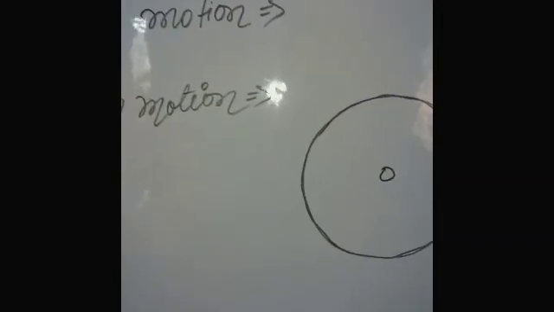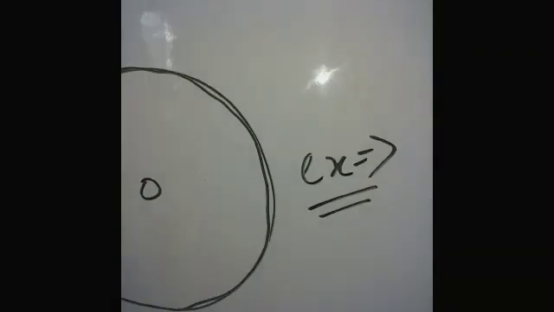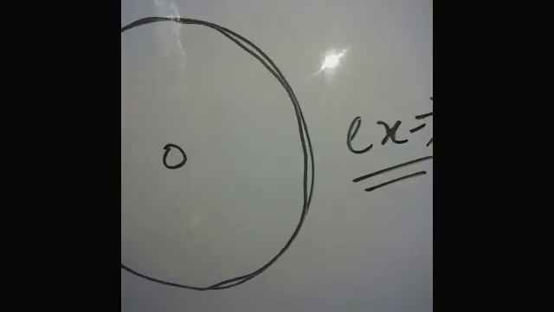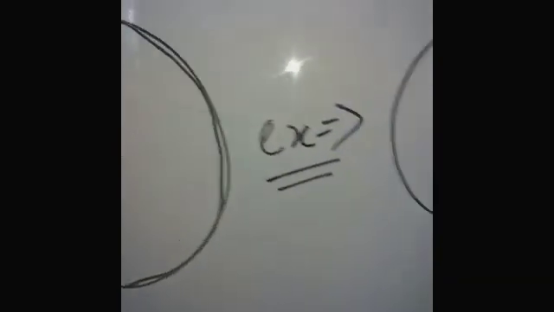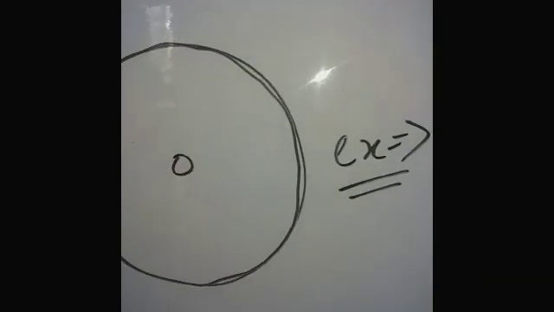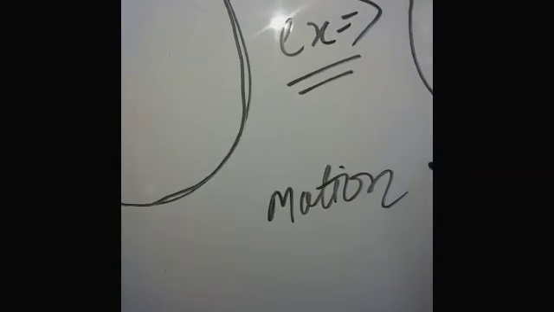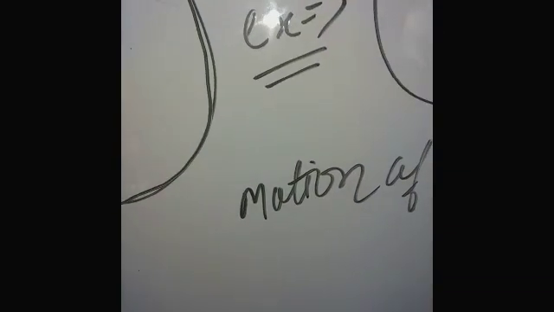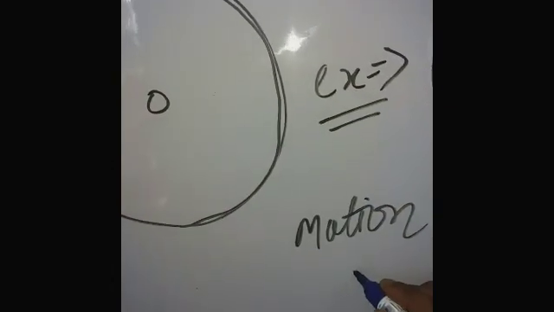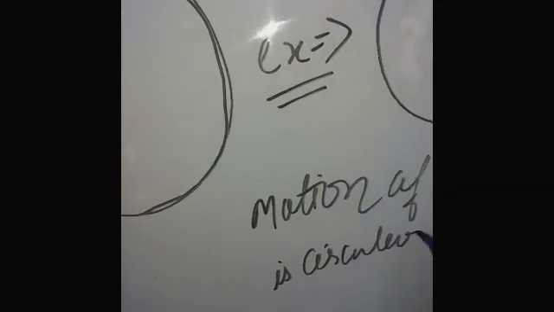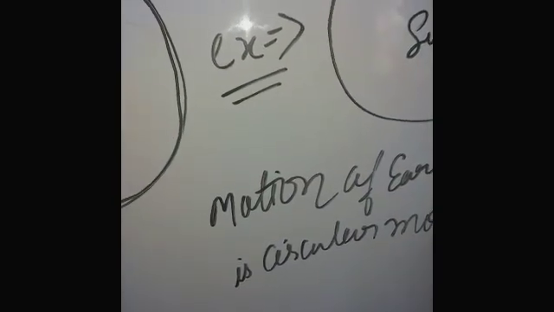I will help you understand the definition with a suitable example. This is the sun, and the earth revolves around the sun in a circular path. Then the motion of the earth is a circular motion. Clear, students?